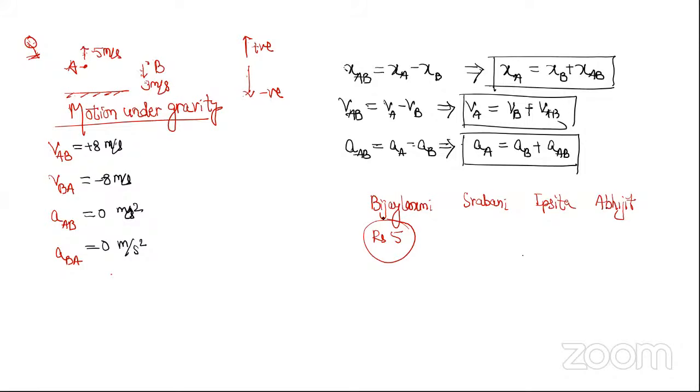Acha, Shravani has 2 rupees more than Vijay Lakshmi. Ipsita has 3 rupees less than Shravani. Abhijit has 5 rupees more than Ipsita. How much money Abhijit has?